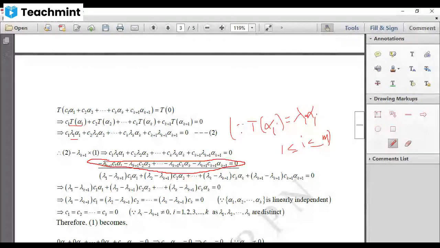We'll add that with equation 2. Multiply the equation by minus lambda k plus 1 and add.